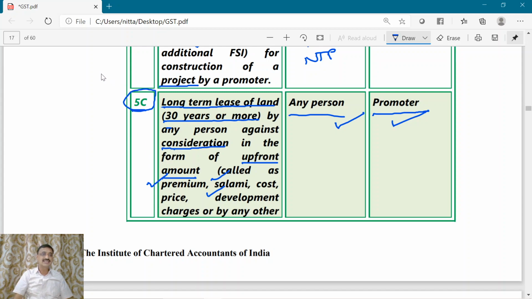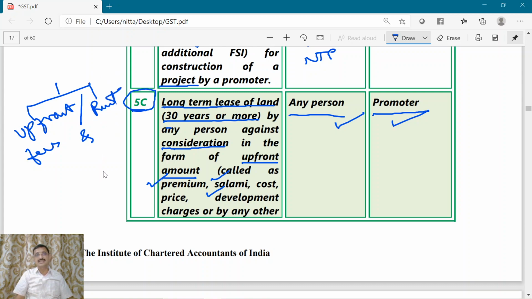That consideration may be in two forms. One is upfront fees or the rent, periodical rent. So this long-term lease may be given for a single upfront fees.